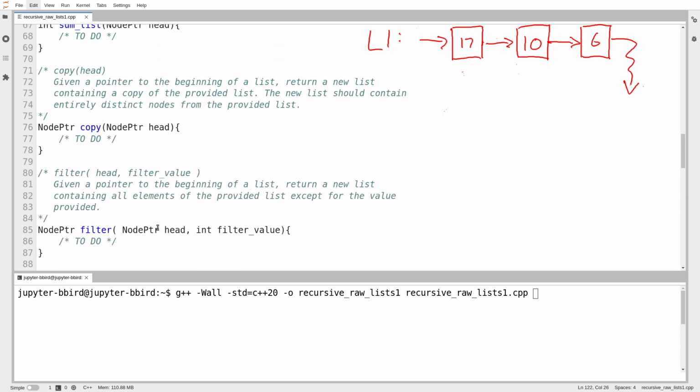And we saw in the last video that copy and filter can be done iteratively. If we want to do it the fast way, to avoid the computer using up extra time, we have to write an iterative solution that is really nasty. So it's not just ugly and long, but it's so complicated that there's a lot of places that bugs could show up. The point I eventually hope to prove is that if we leverage recursion in the right application, so for the right tasks, recursion can produce amazing results.